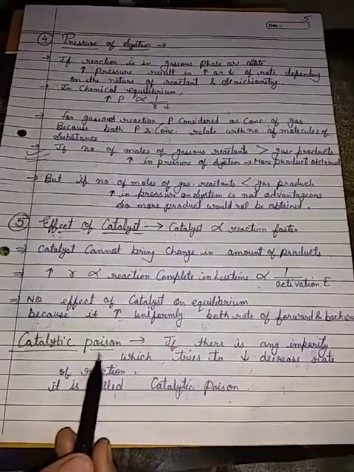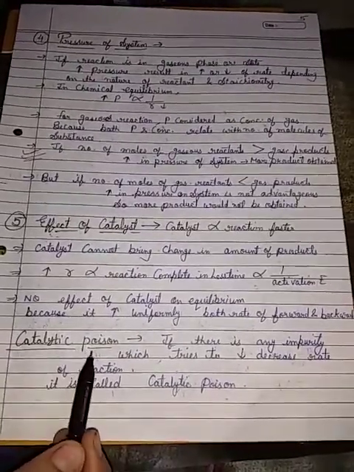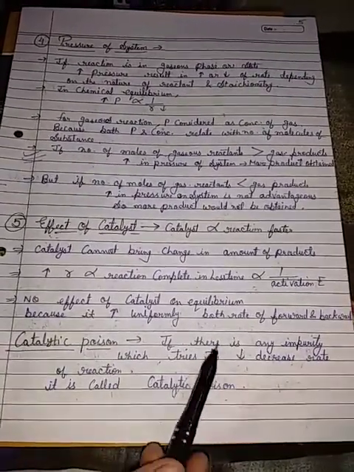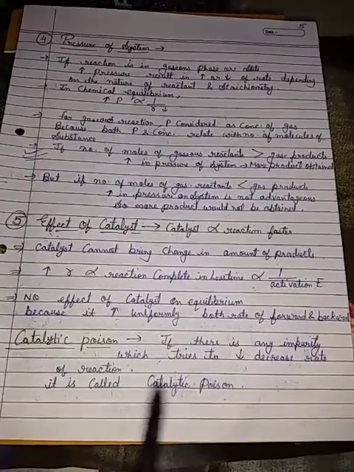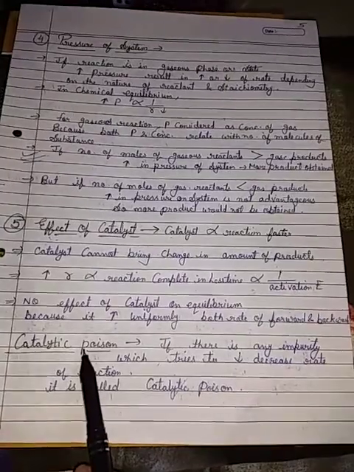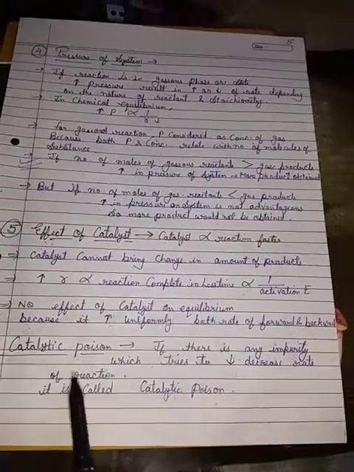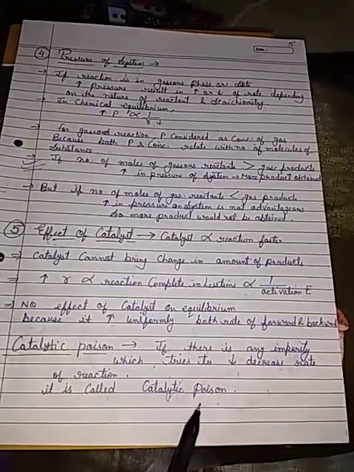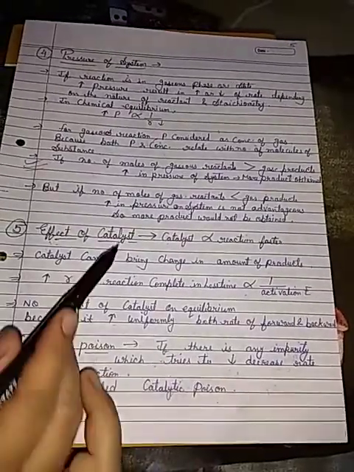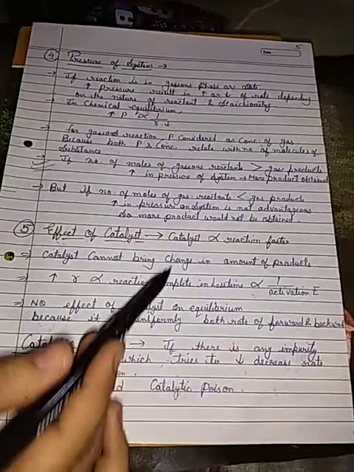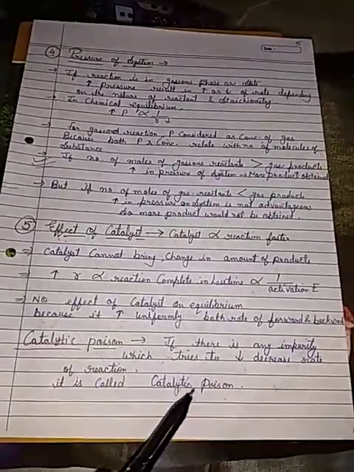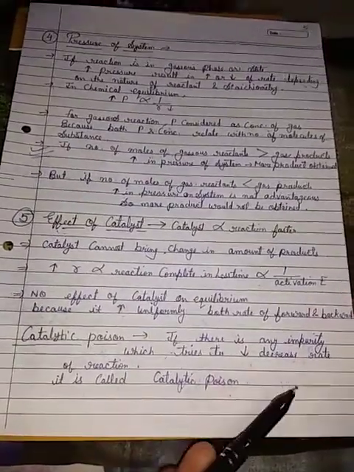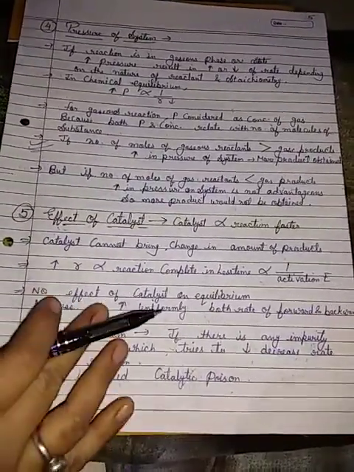Catalytic poison, this topic is very important. If there are any impurities which try to decrease the rate of reaction, those substances which decrease the rate of reaction are called catalytic poison. So there are two types: catalyst, and second is catalytic poison. Catalyst increases the rate of reaction and catalytic poison decreases the rate of reaction. So it is very important.